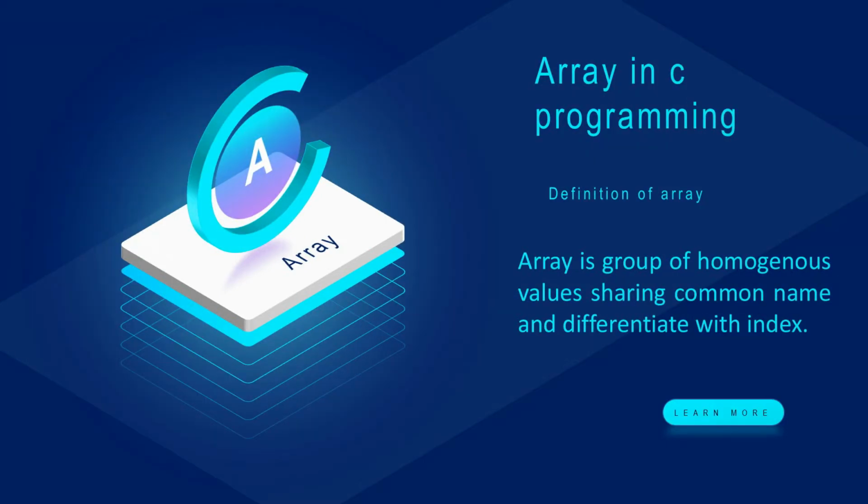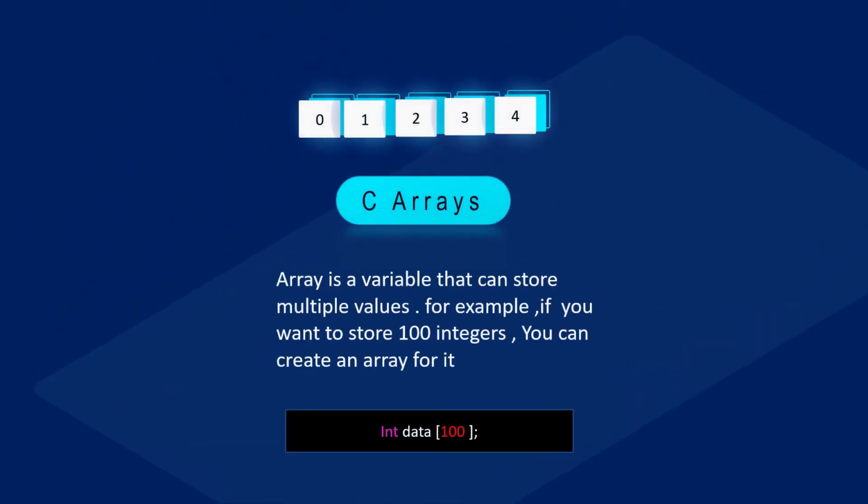We can use normal variables v1, v2, v3 and so on when we have a small number of objects, but if we want to store a large number of instances, it becomes too difficult to manage them with normal variables. The idea of an array is to represent many instances in one variable. An array is a variable that can store multiple values. For example, if you want to store 100 integers, you can create an array for it: int data[100].